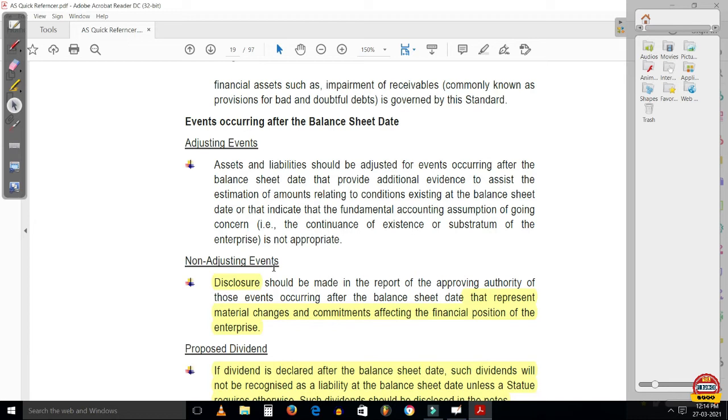And these are non-adjusting events, so the financial statement will not be modified or adjusted for these kinds of events, because they have occurred after the balance sheet date, and they do not provide any additional evidence regarding the condition existing at the balance sheet date. Clear?